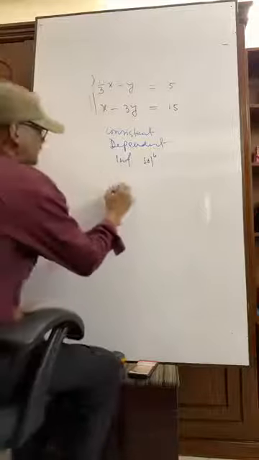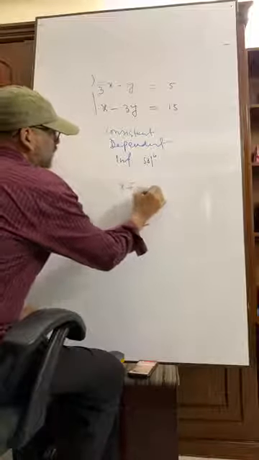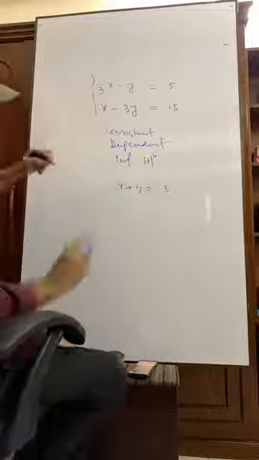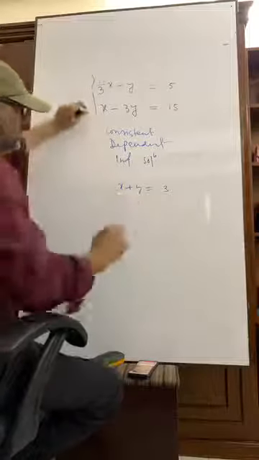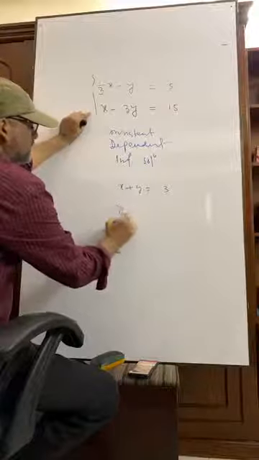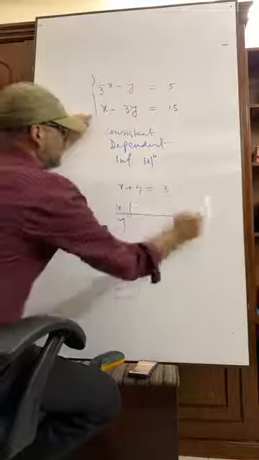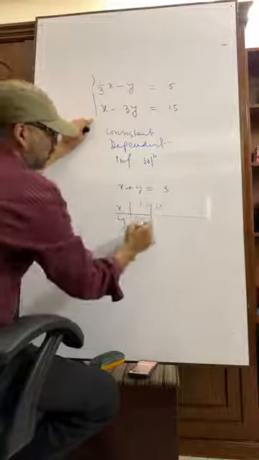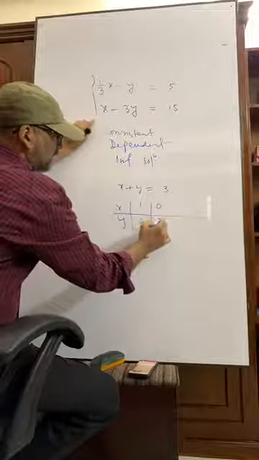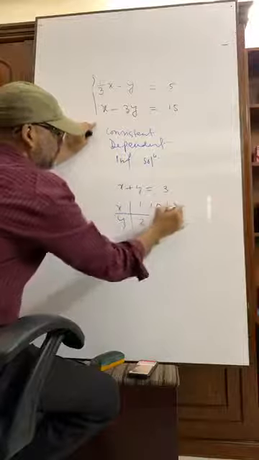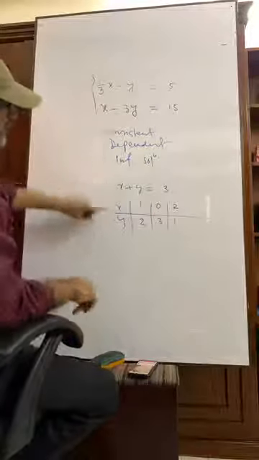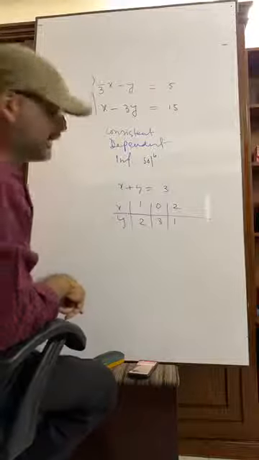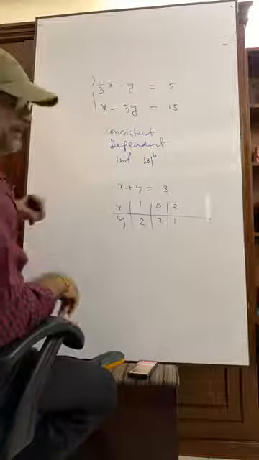Suppose x plus y equals 3. What does it mean? Only one equation but two variables. If x equals 1, then y equals 2. If x equals 0, then y equals 3. If x equals 2, then y equals 1. It depends on letting x, you will get y. For this, they are dependent.